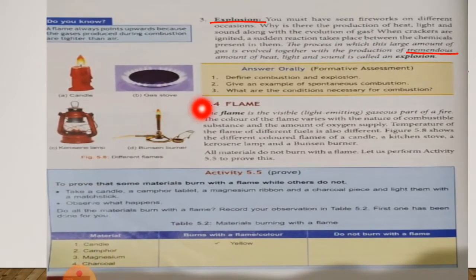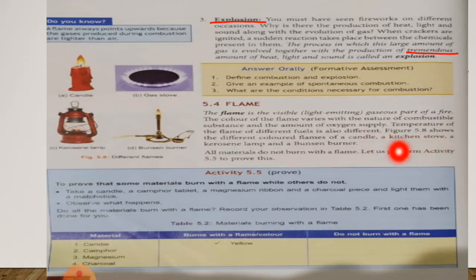Now we are moving to flame. The flame is the visible light emitting, or you can say light radiant, gaseous part of a fire. The color of the flame varies with the nature of the combustible substance and the amount of oxygen supply. The temperature of the flame of different fuels is also different.